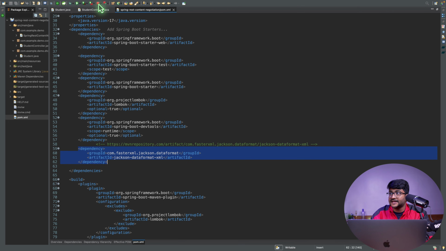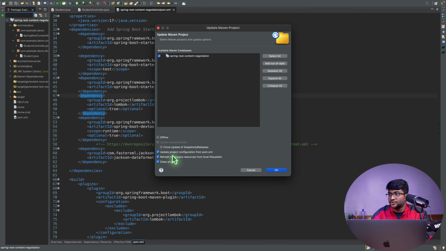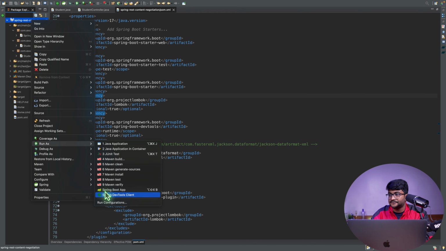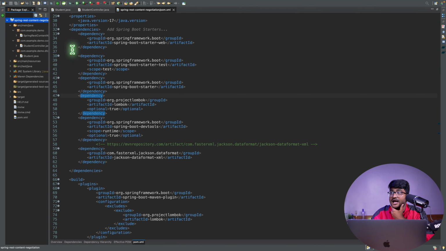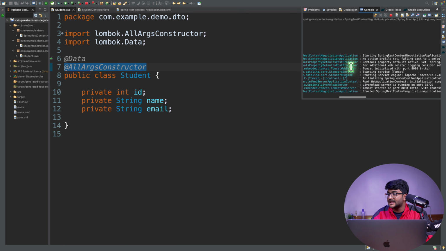Now I can stop my application because this is a new dependency that I have added. I can update my project to make sure everything is downloaded and I have them inside the classpath. Then I can start the project right now. Now my application has XML support, right? I think we don't have any error.